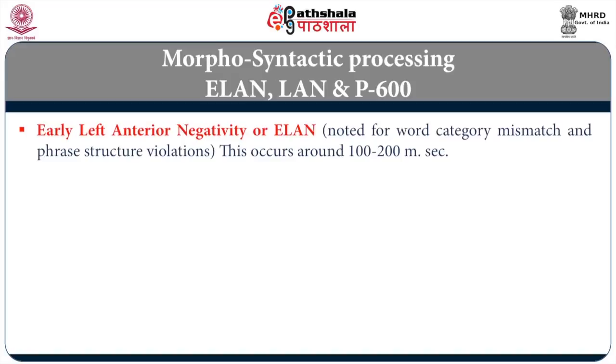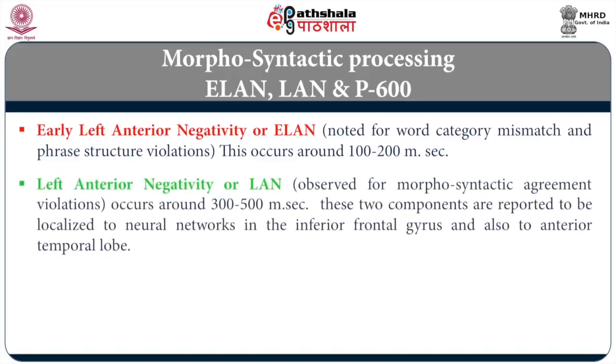The next ERP with morphosyntactic processing is called LAN, that is left anterior negativity, which is not as early as ELAN, therefore it is called LAN. It occurs around 300 to 500 milliseconds. This is also localized to neural networks in the inferior frontal gyrus. LAN is also frontal gyrus. When we say anterior, it means frontal gyrus, and also temporal gyrus. LAN is also associated with temporal gyrus.